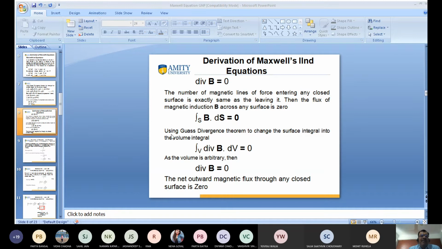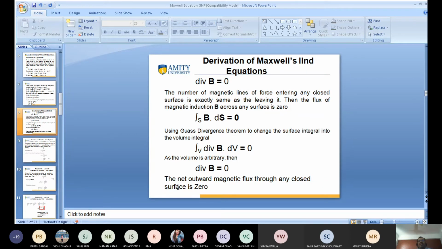This means the total net outward magnetic flux through any closed surface is 0, meaning there is no change in the magnetic flux. This is known as Maxwell's second equation.